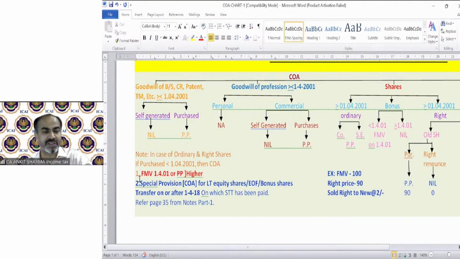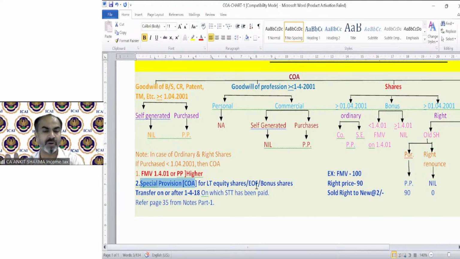The second point is new. It is a separate provision which will be discussed in a later concept. It's a special concept to find out cost of acquisition. It is a special provision for long-term equity shares.